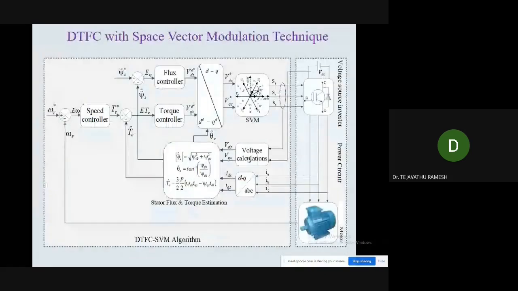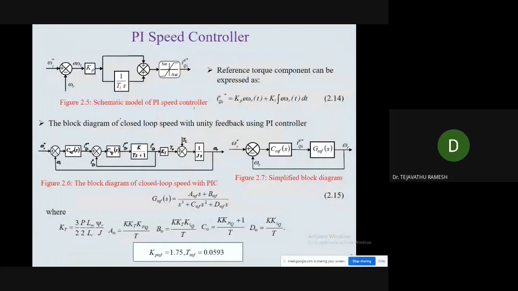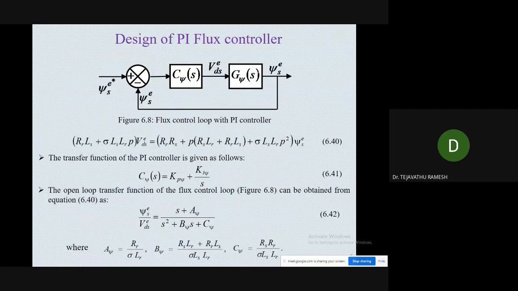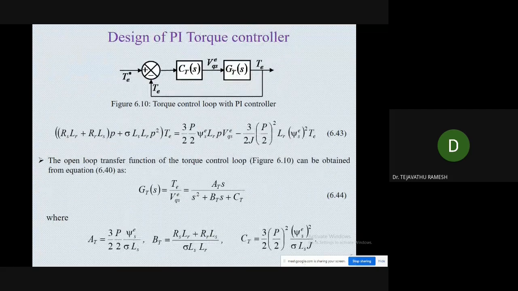So here we need 3 PI controllers, 2 inner and 1 outer. So here is the PI speed controller, this is the transfer function of the PI speed controller, and we have got the KP, KI values using the root locus method with the help of the transfer function. And similarly the flux controller, we are again using a PI controller, and this is the transfer function, and this is the torque controller, and this is its transfer function.